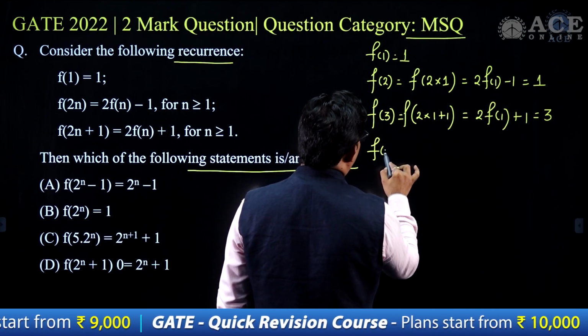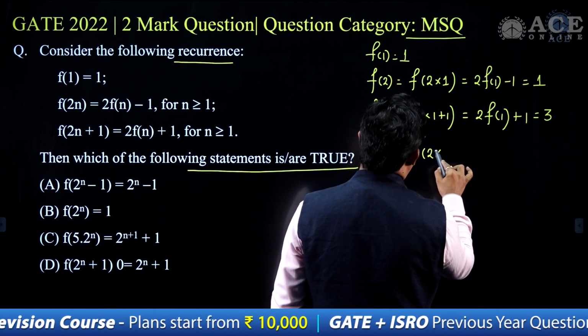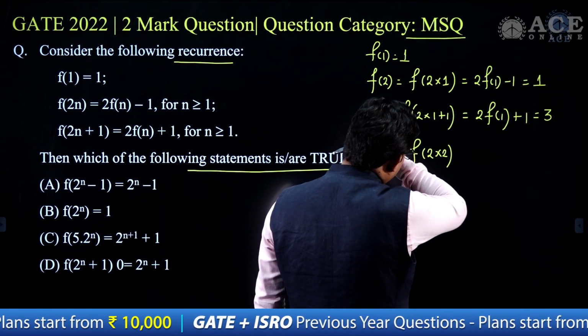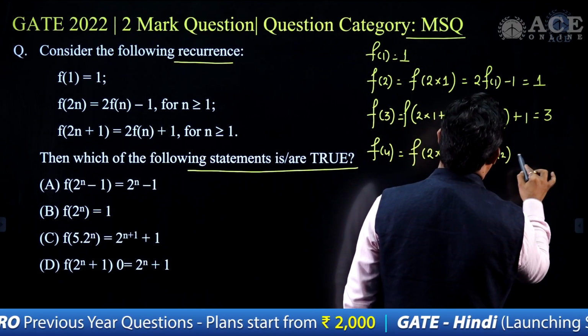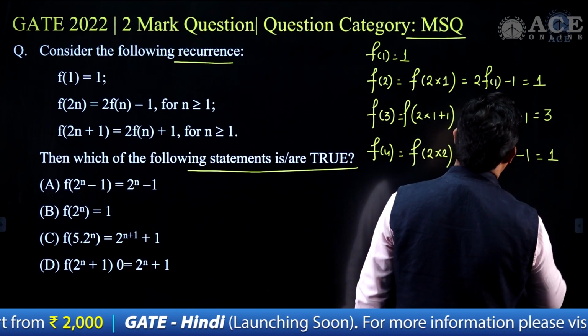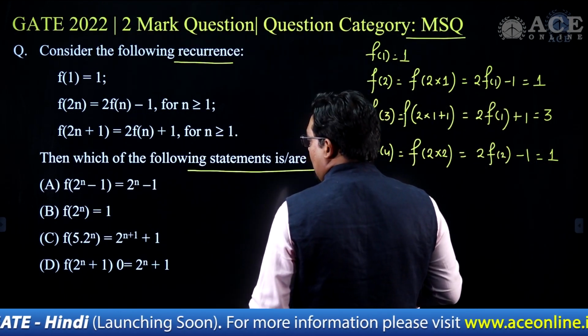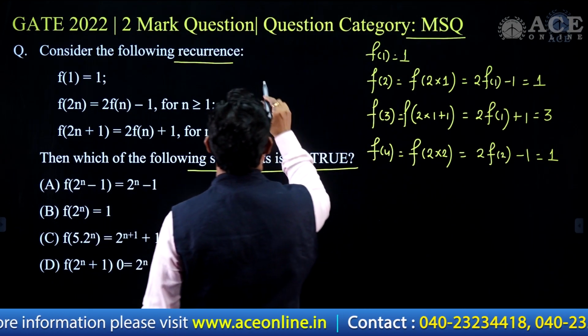f of 4, what will I get here? f of 4 will be f of 2 times 2, and in this case I get 2 times f of 2 minus 1, but f of 2 is again 1, and in this case again I get the answer 1. So I can see that f of 2 to the power n is coming here as 1, so that I can validate.